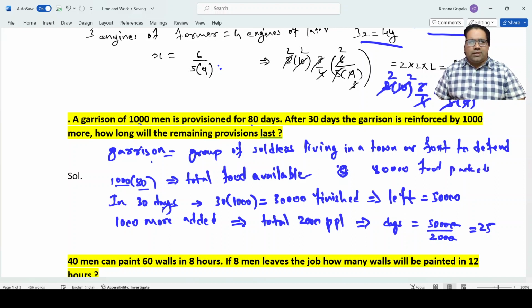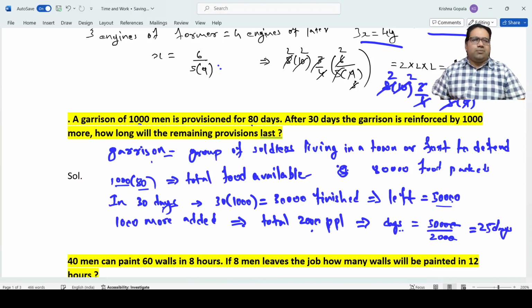Now, after 30 days, they would have eaten 30 into 1,000, so 30,000 would have been finished. Of this 80,000, 50,000 packets are left now. Now, 1,000 more got added, so a total of 2,000 people are there and 50,000 food packets are still there. That means they will be sufficient for 25 days.